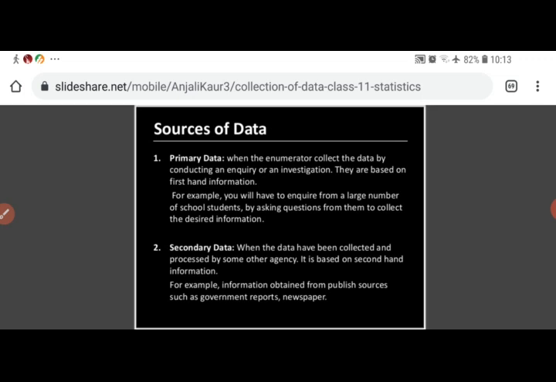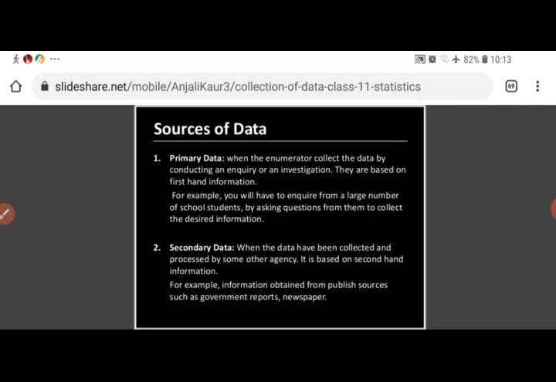Secondary data is that type of data which is already collected and processed by some other agency. It can be by the newspapers, it can be by the books, or it can be Economic Survey of India, or it can be by the World Bank Bulletin. It is already collected, the investigator just uses that data, and it is based on second hand information. The investigator himself does not collect such type of data. He just uses that type of data according to his study.